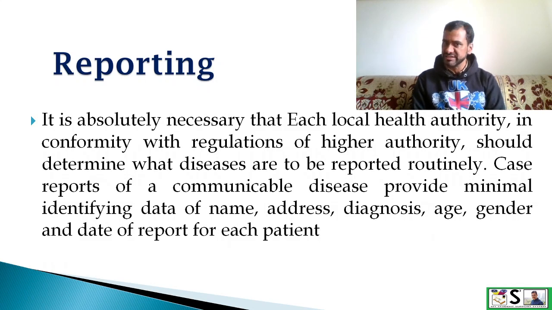It is absolutely necessary that each local health authority, in conformity with regulations of higher authority, should determine what diseases are to be reported routinely. Case reports of a communicable disease provide minimal identification data such as name of the patient, address, diagnosis, age, gender, and date of report for each patient.